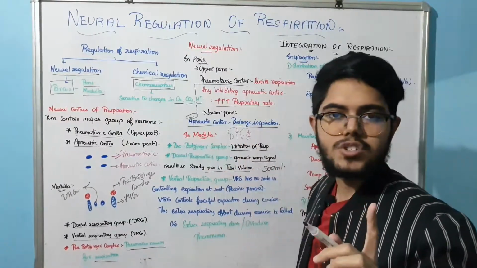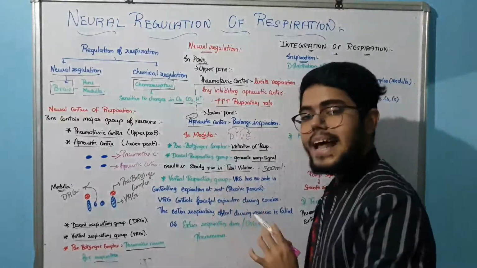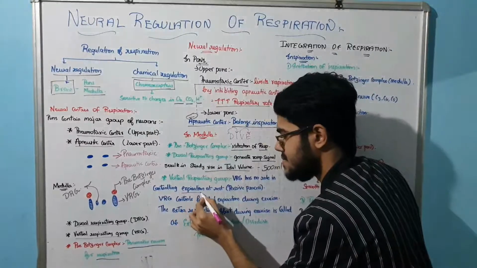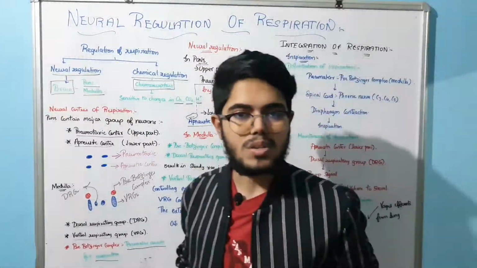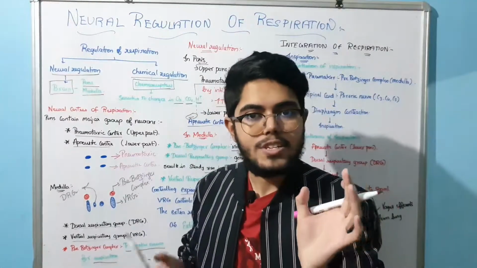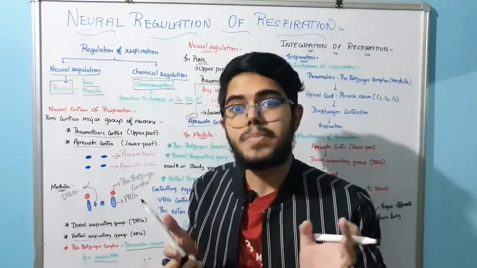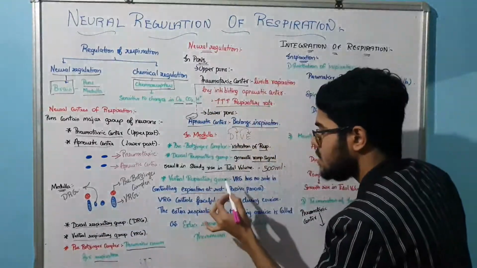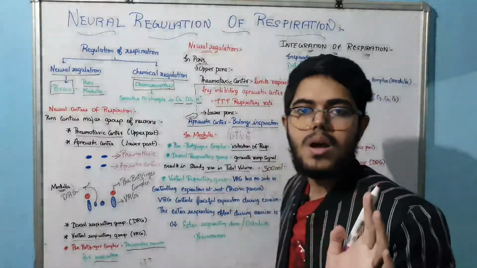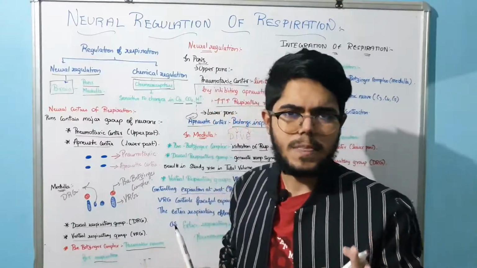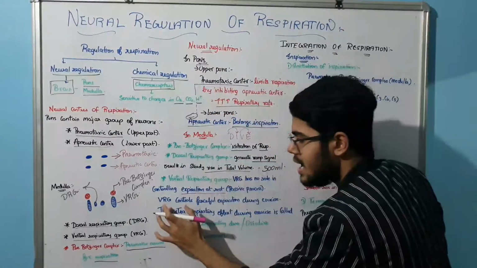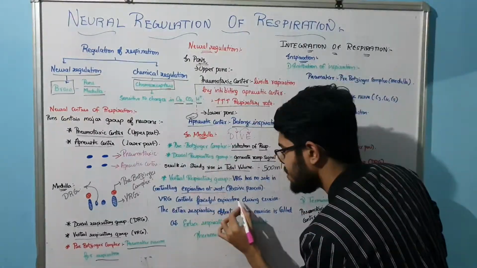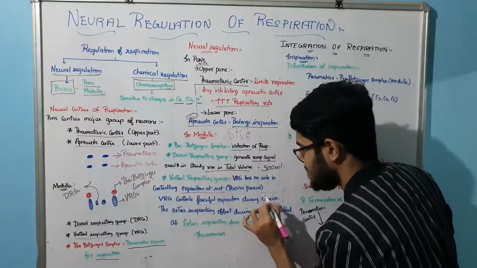And a very important condition: the ventral respiratory group has no role in controlling expiration at rest, because it is a passive process. The lung is going to stretch, acting like a spring, understand? So the VRG has no role in expiration at rest. Now what is the condition, sir? The VRG controls forceful expiration only during exercise, understand?